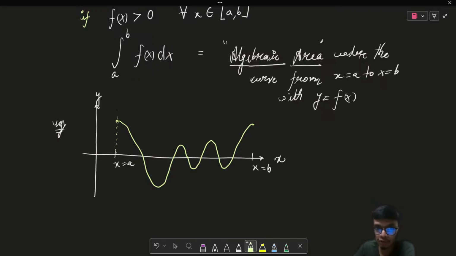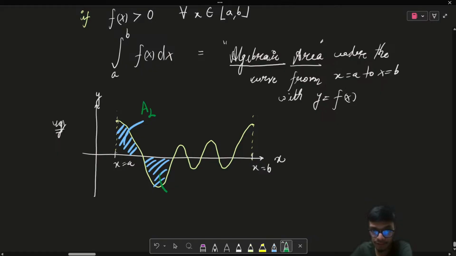When it is going from x equals a to x equals b, let me denote these areas. This particular area is given as a1, this particular area is given as a2, let this particular area be a3, and let the remaining areas be a4, a5, a6 and a7.